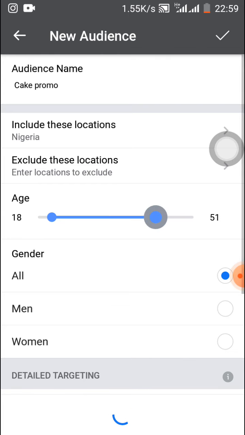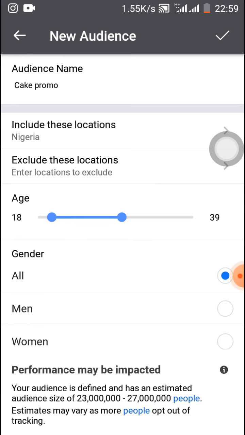Mind you, this is our first ad campaign. We're going to be testing, so we don't know what's going to be our winning age range. It is after this first ad that we're going to have an insight of where most of our age ranges are coming in. Also the locations, the country or the state that most people are engaging from.